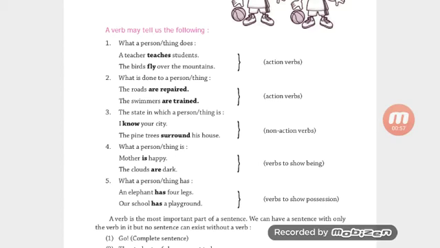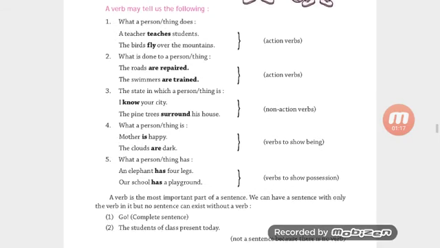Next is what is done to a person or thing. The roads are repaired. The swimmers are trained. So here, are repaired and are trained are action verbs because they tell us something about the subject.